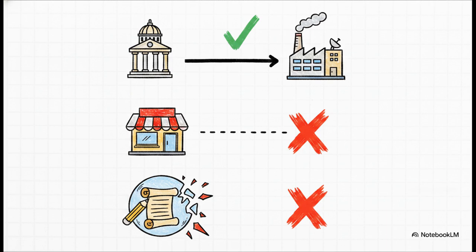But what if you're a small business? You might assume your private business-to-business vendor contract from 2015 is grandfathered in. Well, that is a massive misconception. Article 96 applies to member state agreements, not private corporate contracts.